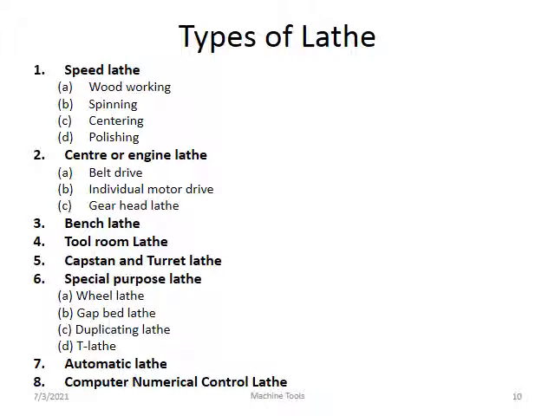Bench lathe is a small one, then tool room lathe, capstan and turret lathe, and special purpose lathe. Then gap bed lathe, duplicating lathe and T lathe. The seventh is automatic lathe, and the last one is CNC lathe. So these are the different types of lathes available in the market, and depending on the work, you can select one.